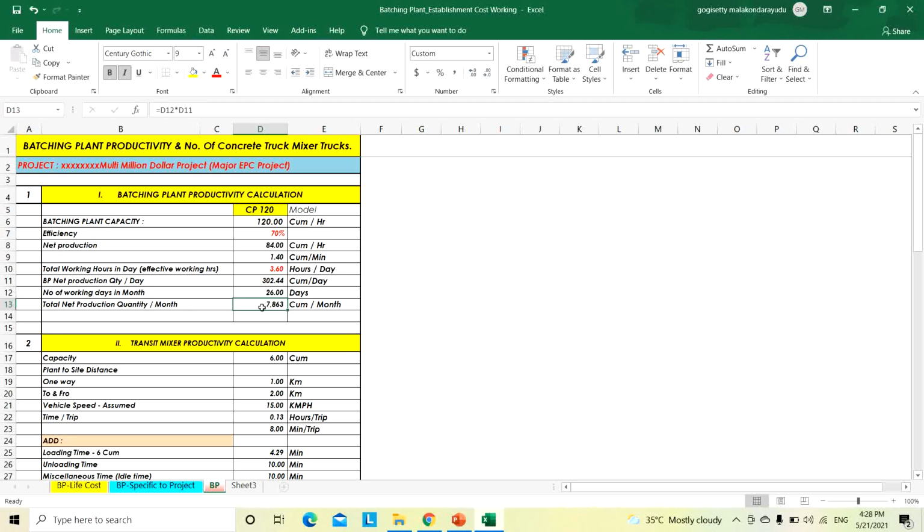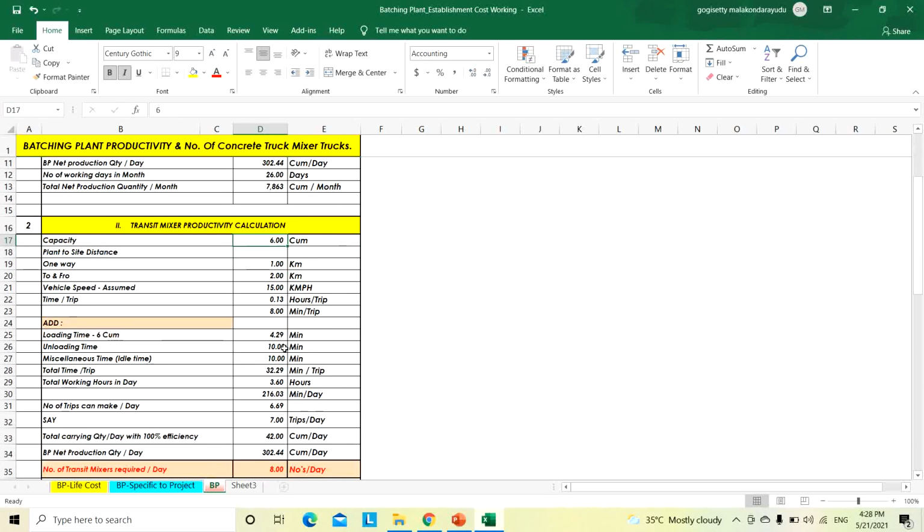This is the batching plant efficiency. If we change the efficiency to 80%, the quantity will automatically change based on the working hours. So better we keep it at 80%. Then we will calculate the transit mixers.